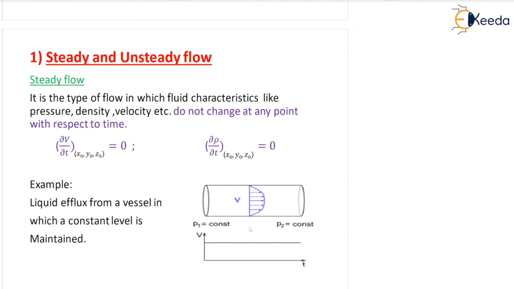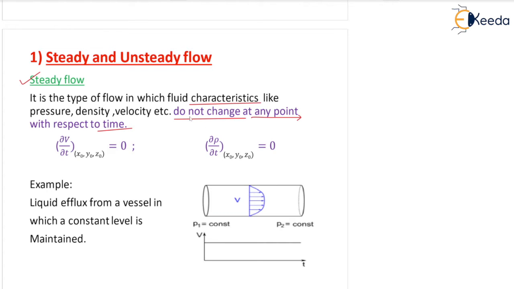The first one is steady and unsteady flow. Let us define steady flow. It is the type of flow in which the fluid characteristics, or you can say properties, like pressure, density, velocity, etc. do not change at any point with respect to time. This word is very important, time, and do not change, very important, at any point. Do not change at any point with respect to time.